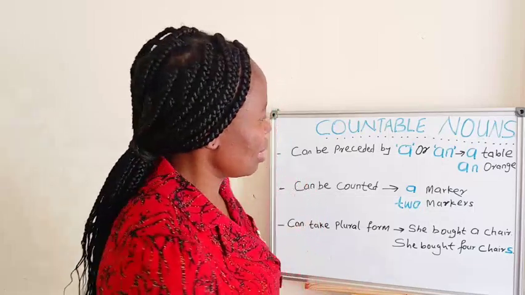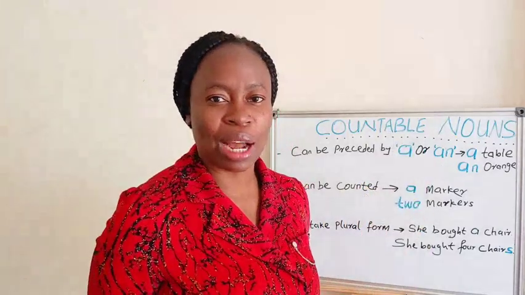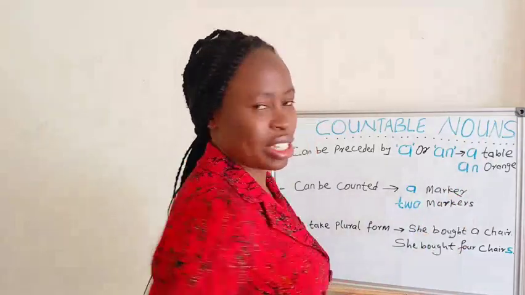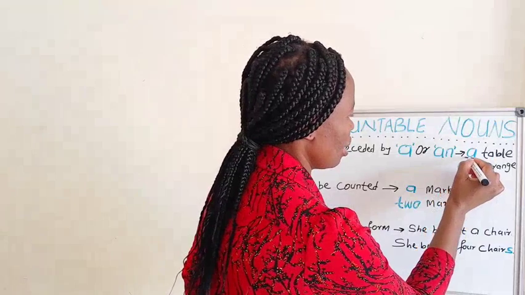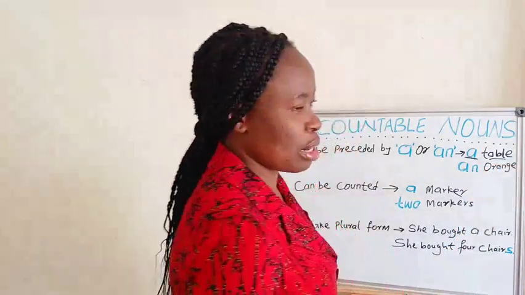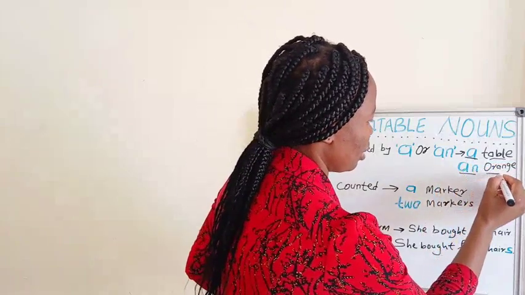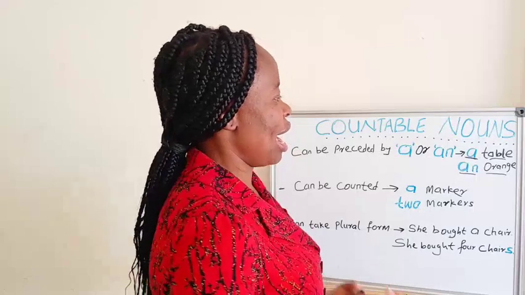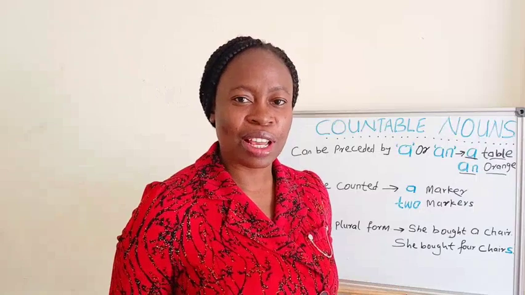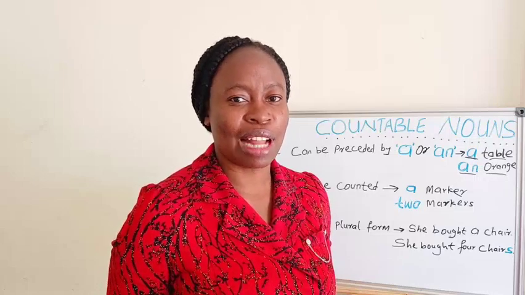So, we use the indefinite article a or an before countable nouns. Here we have a table, an orange. A here is an indefinite article. Table is a countable noun. An is an indefinite article. Orange is a countable noun. I have a table. She bought an orange. So we can use the indefinite article a or an before countable nouns.